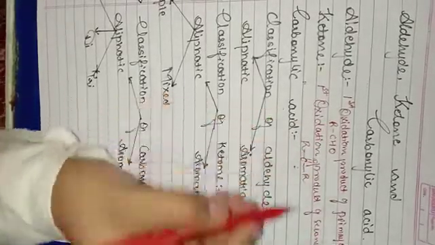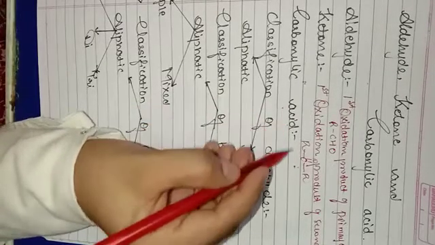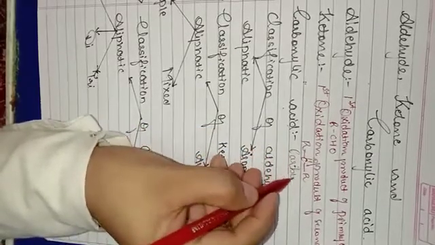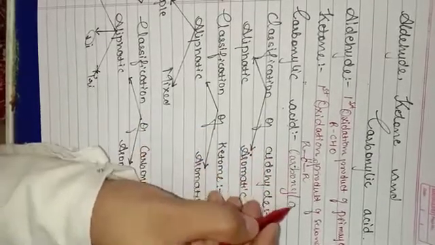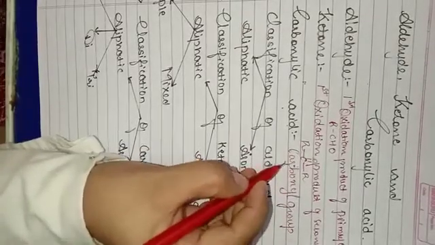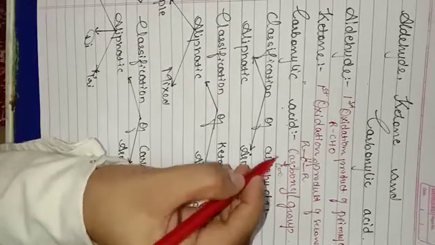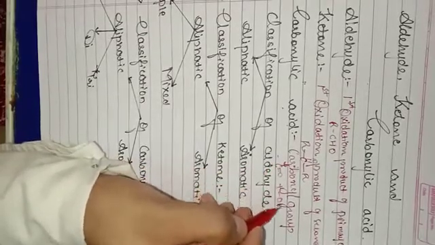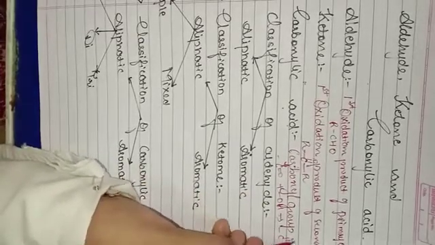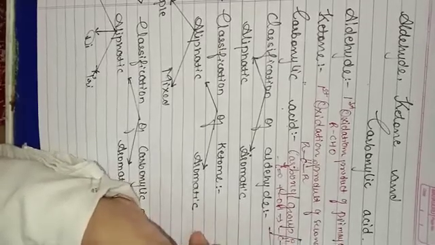The next is your carboxylic acid. What is carboxylic acid? An organic compound which contains a carboxyl group in its structure. What is a carboxyl group? It is a combination of carbonyl and hydroxyl group, which gives you C double bond O OH, the functional group for carboxylic acid.